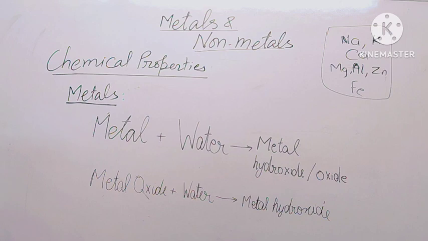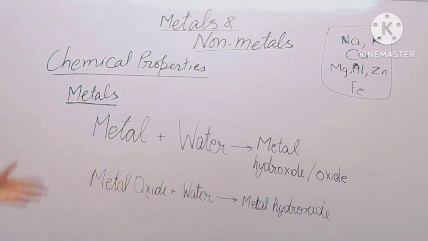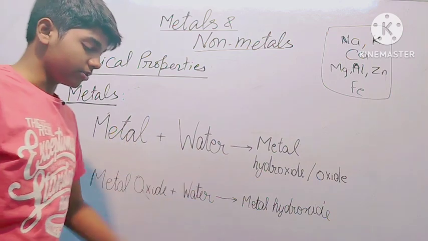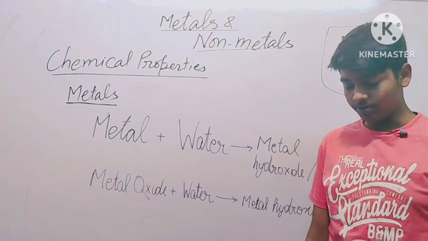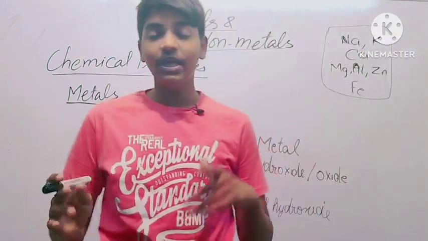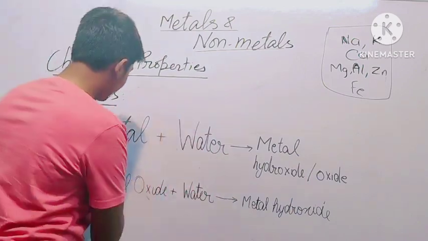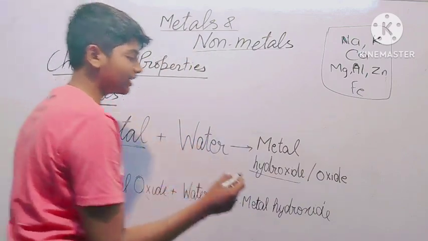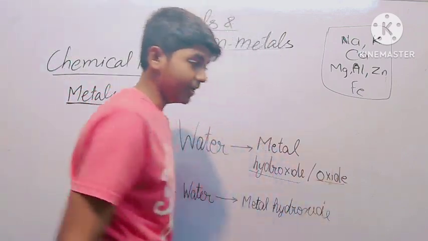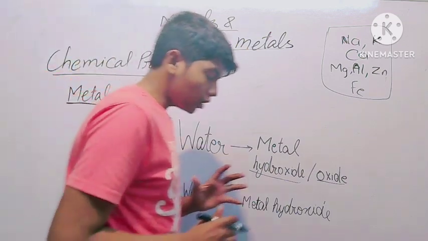So in this video we'll be discussing chemical properties of metals. This is the second part in which we'll be discussing chemical properties. So this is metal plus water. What will happen when we react a metal with water? There can be two things that can be formed. If the metal is very reactive, then the product will be metal hydroxide. But if the metal is not so reactive, then it will be an oxide. So we would need some examples to look at this.